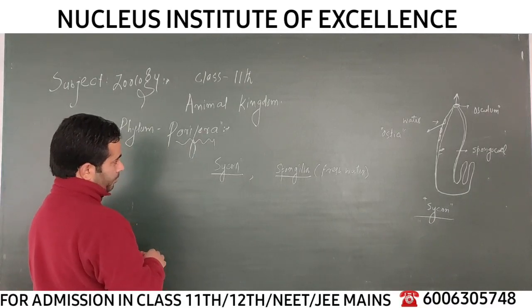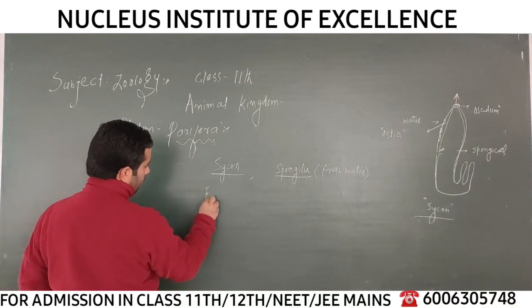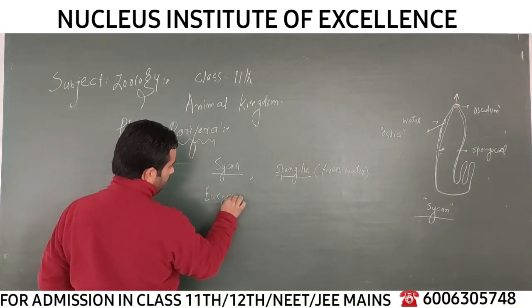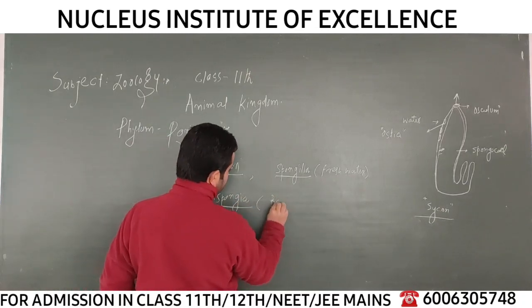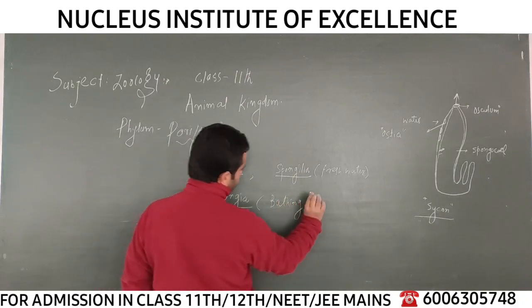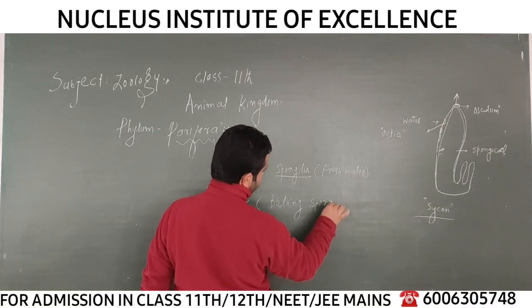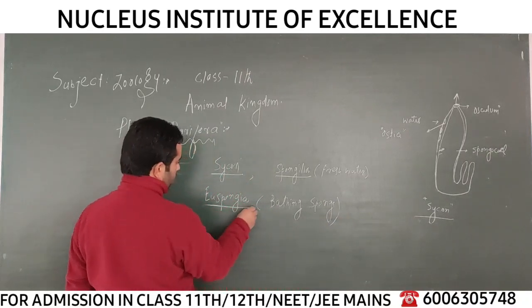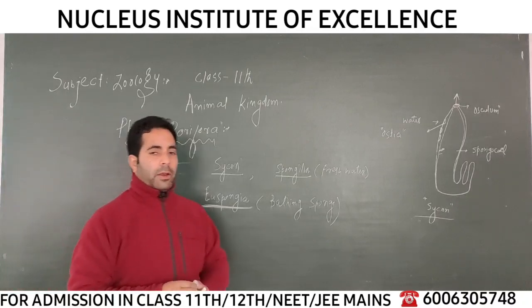And we have also the Euspongia. Euspongia, remember, this is known as bathing sponge. So these are some important examples of the phylum Porifera.